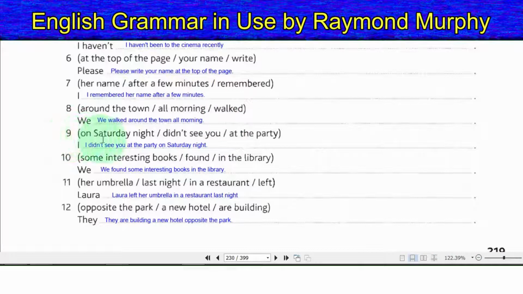9. On Saturday night, did not see you at the party. I did not see you at the party on Saturday night. 10. Some interesting books found in the library. We found some interesting books in the library. 11. Her umbrella, last night, in a restaurant, left. Laura left her umbrella in a restaurant last night. 12. Opposite the park, a new hotel are building. They are building a new hotel opposite the park.